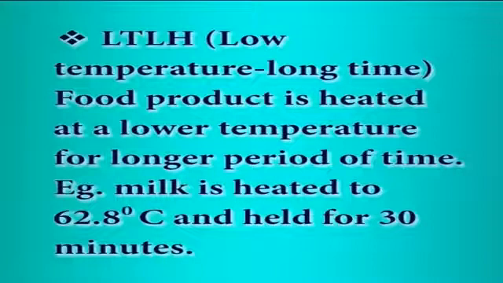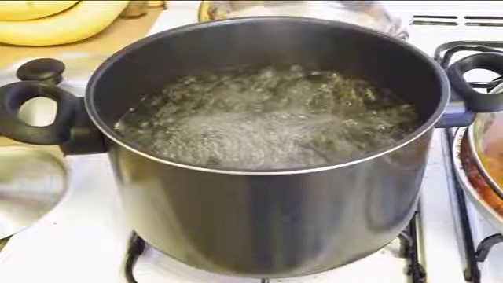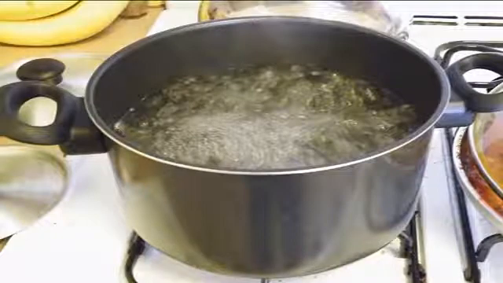LTLT, low temperature long time. Food product is heated at a lower temperature for a longer period of time. Example, milk is heated to 62.8 degrees Celsius and held for 30 minutes. Boiling or heating at about 100 degrees Celsius. Most fruits and vegetables can be preserved for a longer period of time by applying heat at about 100 degrees Celsius. Inherent enzymes which initiate self-decomposition can be destroyed after boiling at 100 degrees Celsius. This process is called blanching.